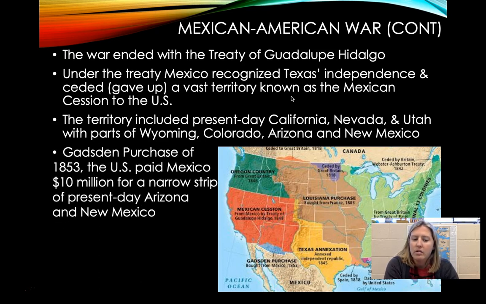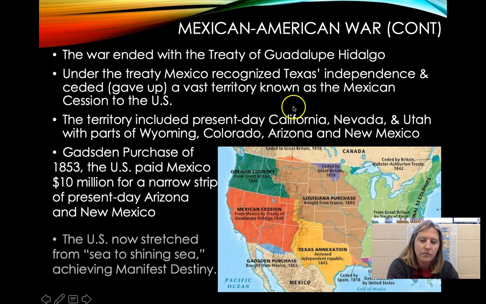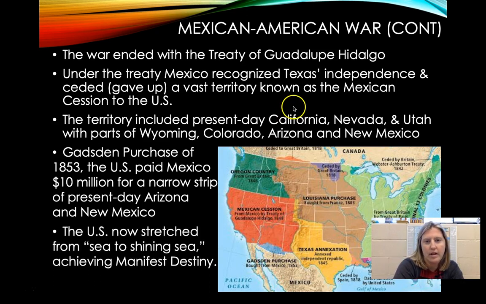A little bit later, in 1853, the Gadsden Purchase was made, and the U.S. paid Mexico $10 million for a narrow strip of land, which is now present-day Arizona and a little part of New Mexico. And this final purchase helped the United States to achieve Manifest Destiny, and if you haven't been to the Manifest Destiny station yet, you'll soon learn what Manifest Destiny is. But basically, the United States then stretched from sea to shining sea.